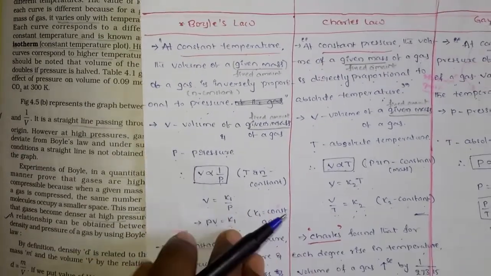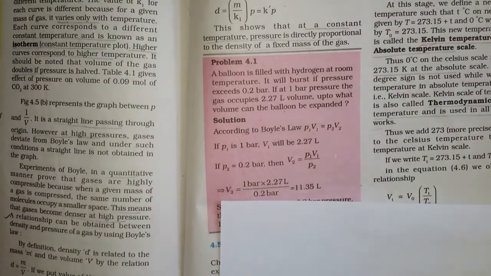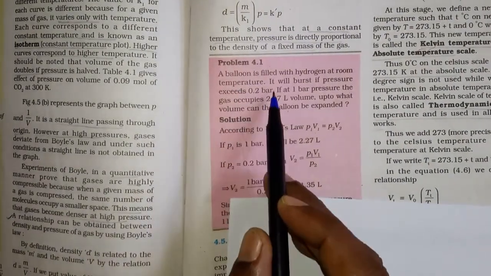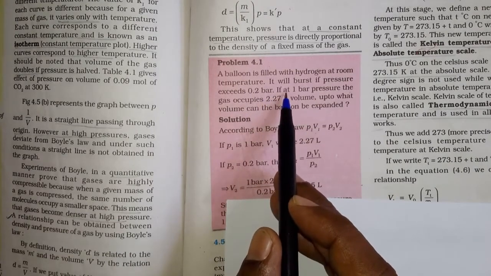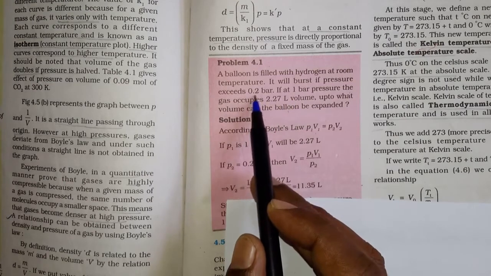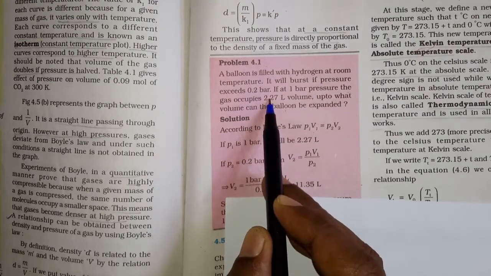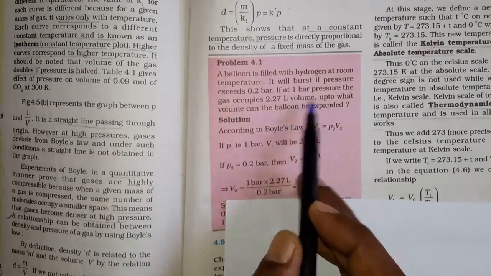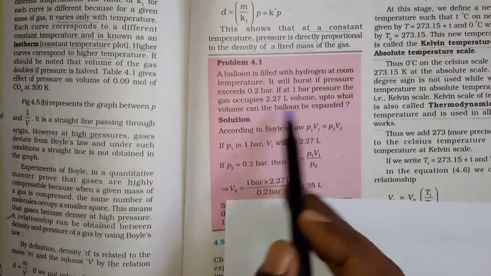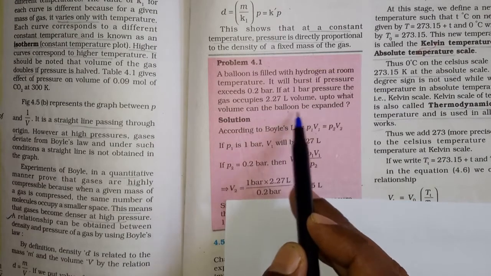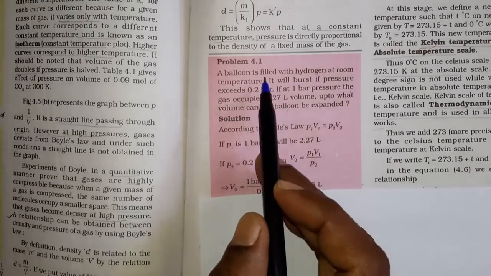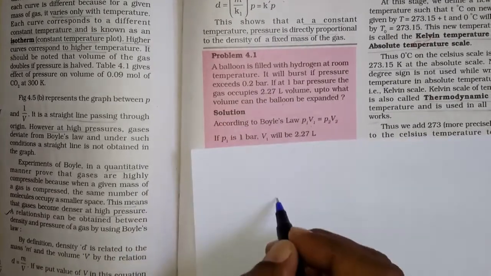In the textbook there is one problem here. The first problem is that a balloon is filled with hydrogen at room temperature and it will burst if the pressure exceeds 0.2 bar. If at 1 bar pressure the same gas occupies 2.27 liters volume, then up to what volume can the balloon be expanded?